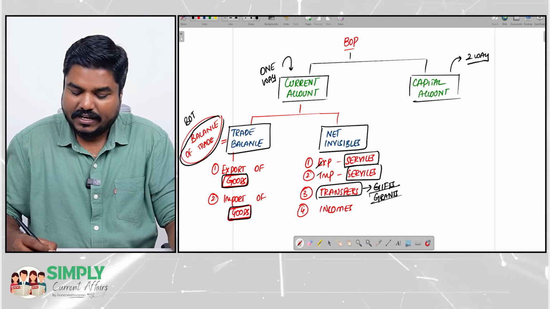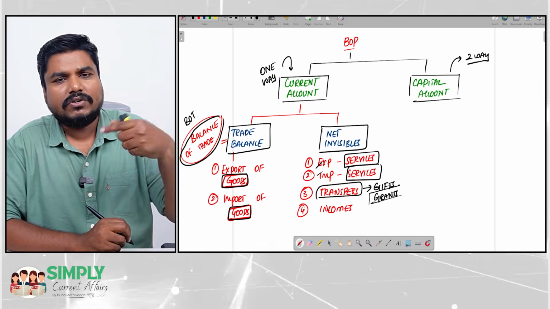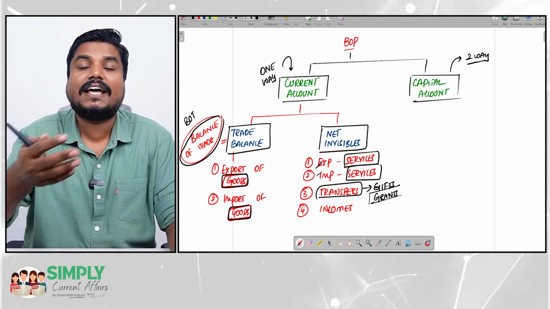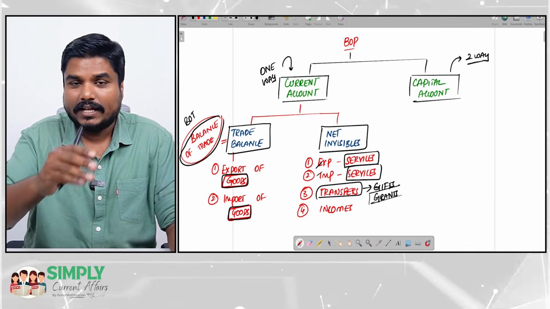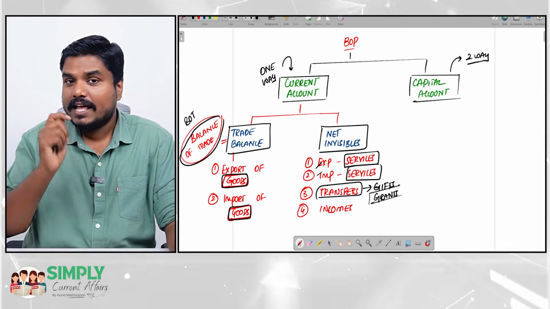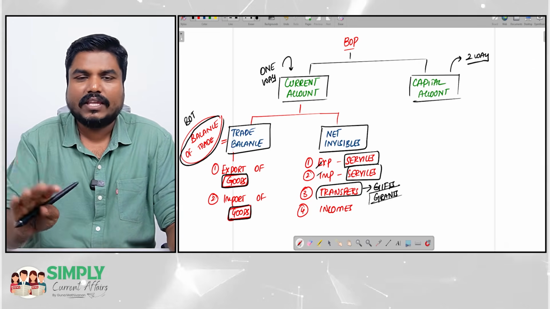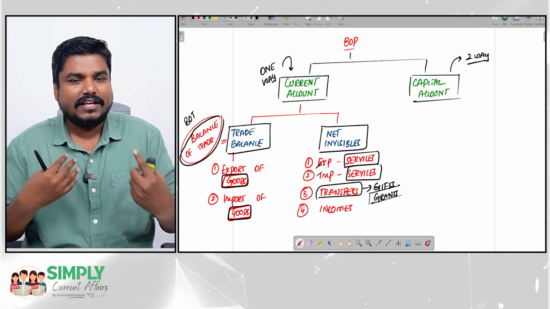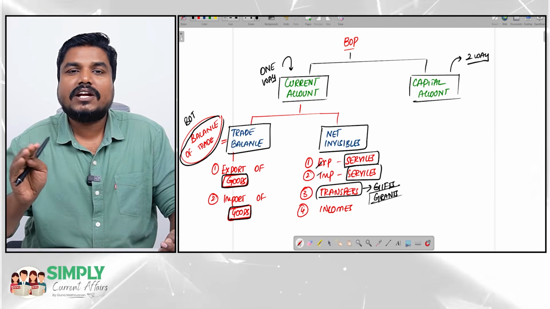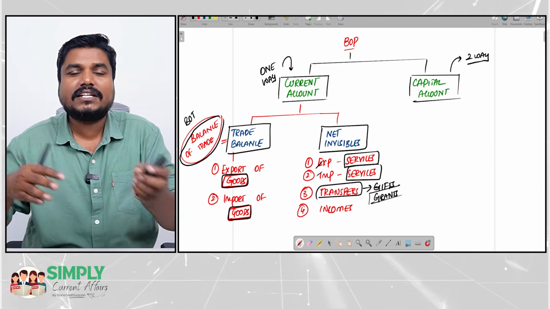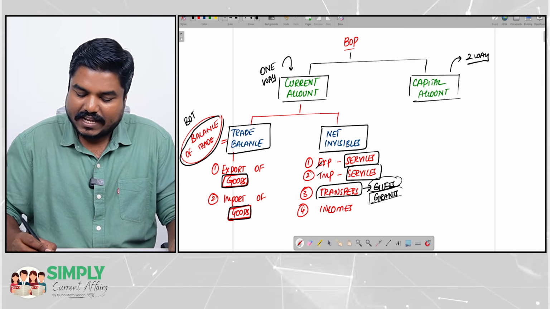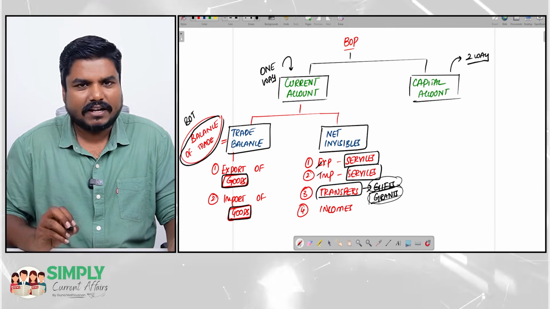If you take grants, the President of India goes to Sri Lanka and gives $100 million of grants. That is not a loan. Grants are not loans. When I give a loan, I will receive it back. Grants means I simply give it, that's all. Either I give or I receive. Indian President goes to Sri Lanka and gives $100 million grants. That means the Sri Lankan government will not give it back. So gifts, grants, all those will come under transfers.